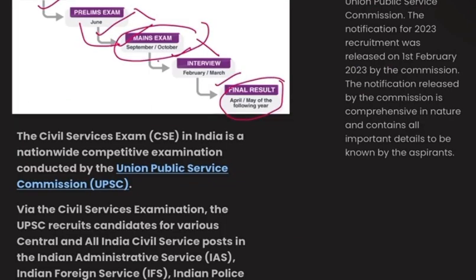Now the civil service exam, also called CSE in India, is a nationwide competitive examination conducted by the Union Public Service Commission. This Union Public Service Commission we need to study in our polity subject also. See, if you are studying for UPSC, you must have heard that you should read between the lines. So you should have a crystal clear objective of what you are studying. Before watching this video, I would request you to have a pen and paper, so that you can note down the important points, not everything, but some overview of what this exam deals with, and what Group A services and Group B services are.